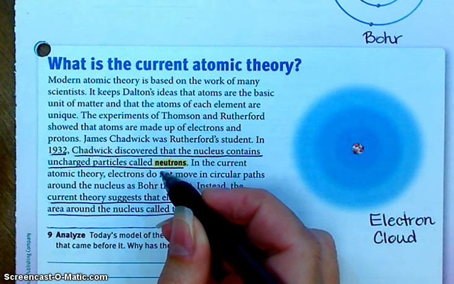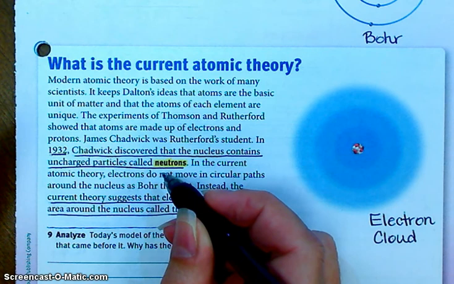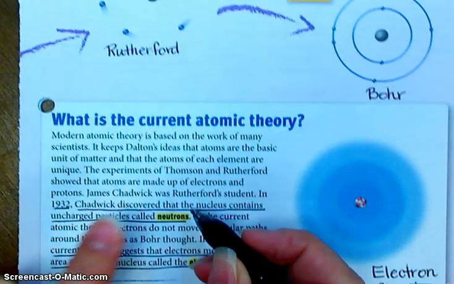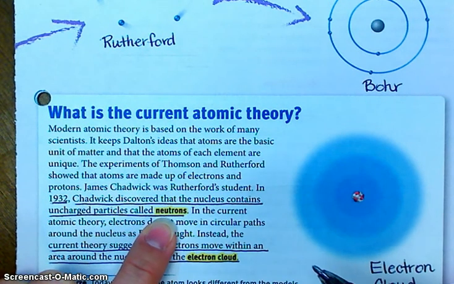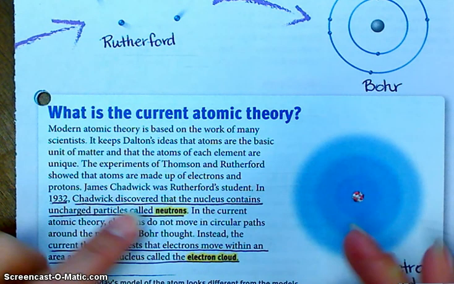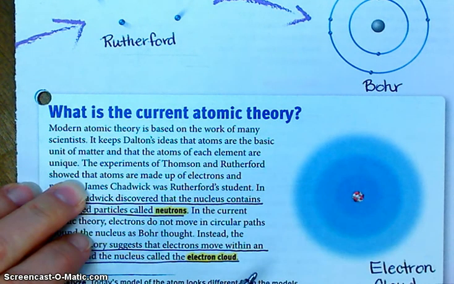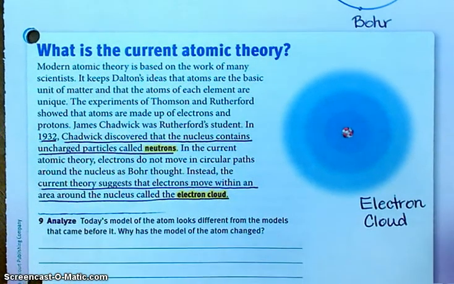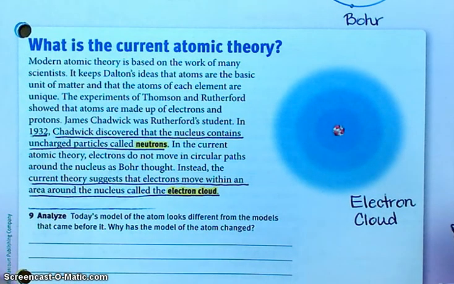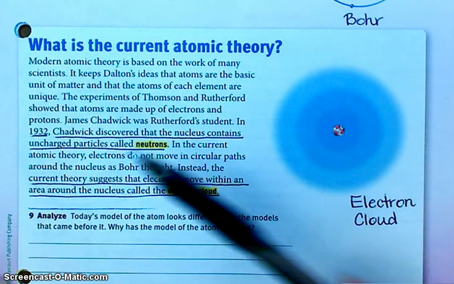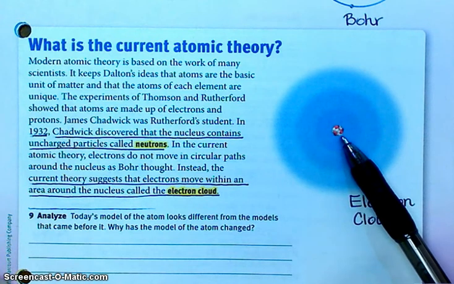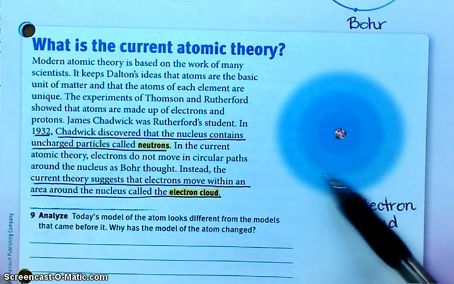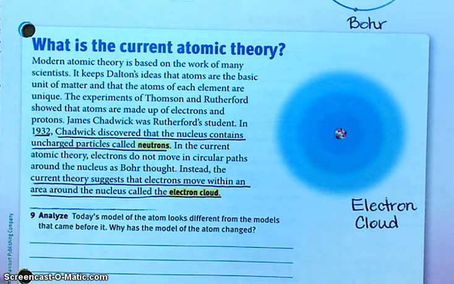Protons and neutrons. Who discovered protons? Rutherford. Okay. Chadwick, neutrons. Who discovered electrons? J.J. Thomson. Okay. So now we've got a theory as to how we think the atom works. Okay. We've got protons and neutrons in a dense central nucleus surrounded by a large electron cloud where our electrons are likely to be found. Capiche?